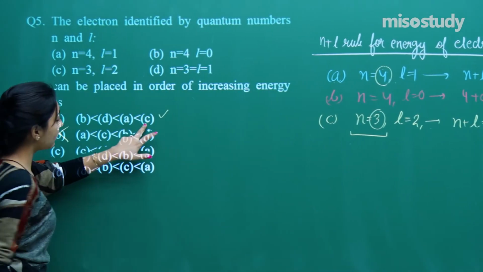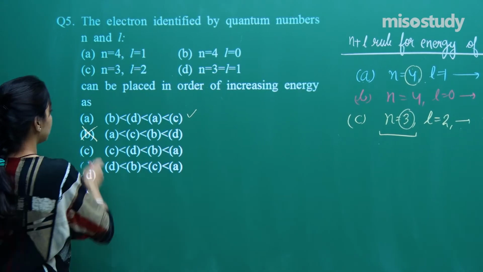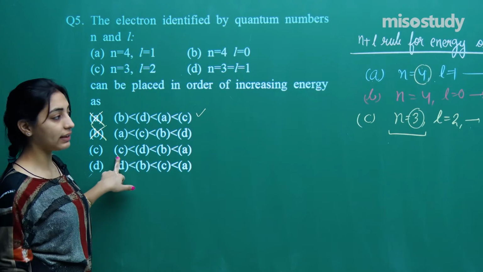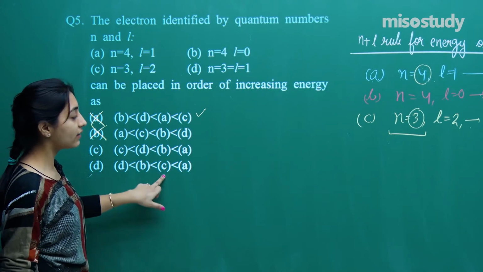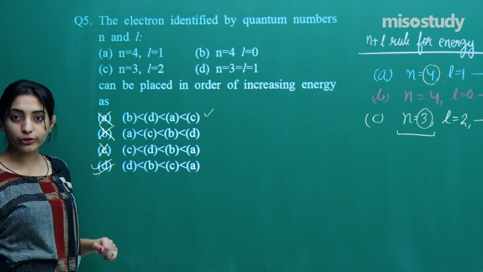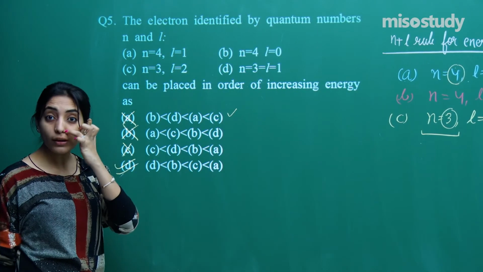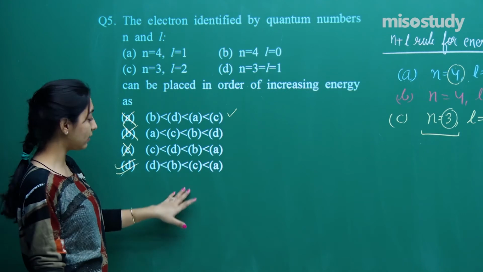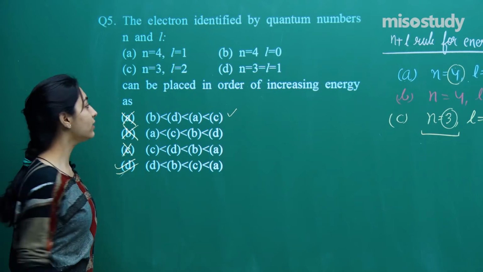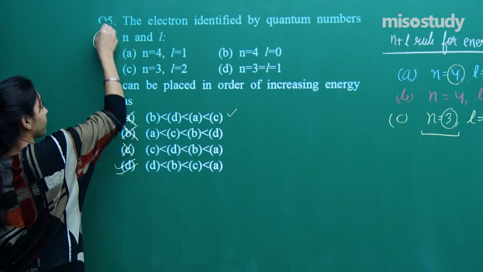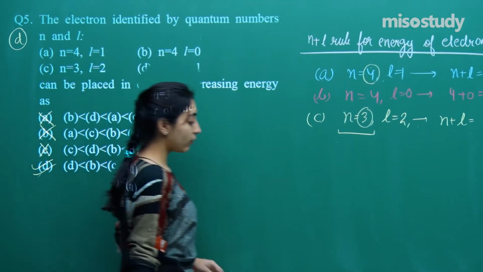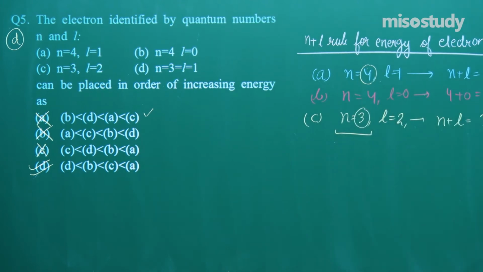He is saying C is greater than A, but I said A is greater than C, so even this can't be the option. He is saying A is greater than B and B is greater than C, which is wrong. What I got is A greater than C greater than B, and this must be okay. I am not checking D because I checked all the 3 options. Either you could have done all the 4, got your sequence and checked it here, or you did 3 of them and checked all the 4 options. So one and the same thing. Finally, option number D will be the correct option for this question. Note it down, guys, so that we can continue to the next question.